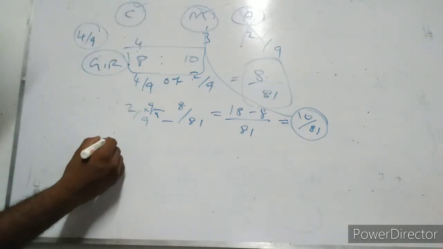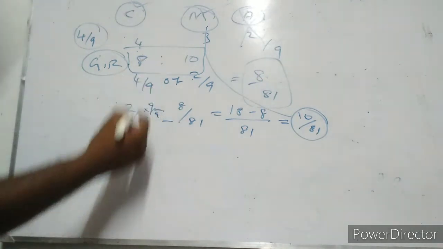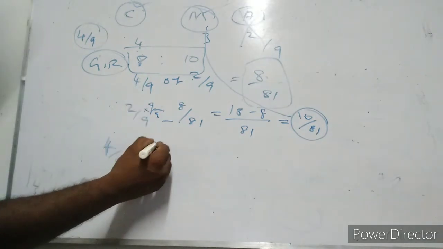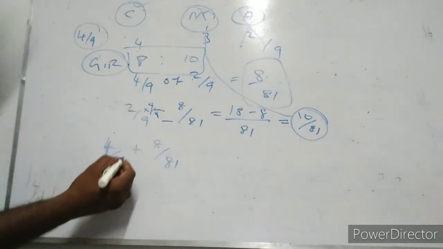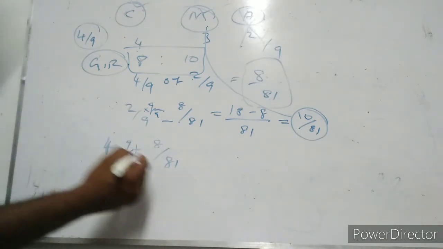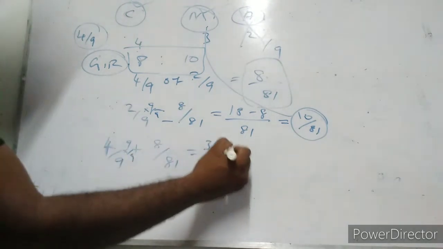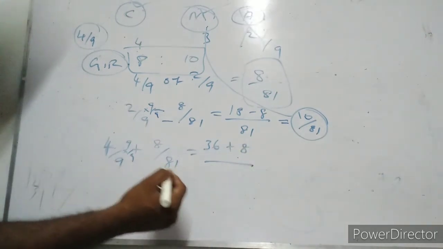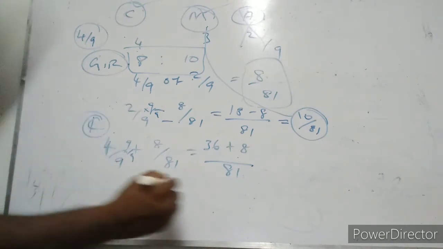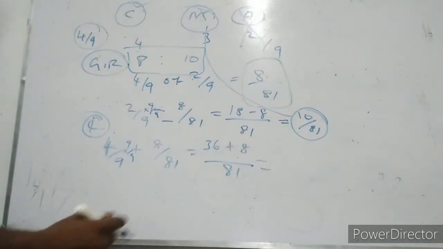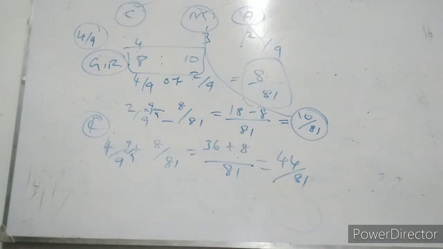So the new profit sharing ratio of continuing partners C and M. The existing ratio for Chani is 4 by 9, and how much share is acquired? Plus 8 by 81, the gaining ratio. So we multiply 4 by 9 by 9: 9 4s are 36, plus 8, divided by 81. We are preparing for C, Chani. So it will be 44 by 81 for C.